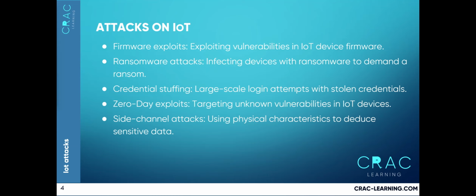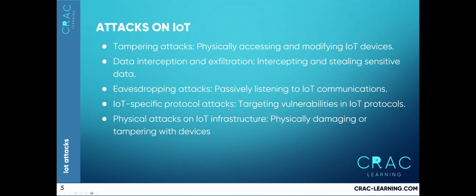Attackers use large-scale automated login attempts with stolen credentials to gain unauthorized access to IoT devices, leveraging weak or default passwords. Attackers target unknown vulnerabilities in IoT devices and exploit them before a fix is available, often causing significant damage. Attackers use information gained from physical characteristics, such as power consumption and electromagnetic emissions, to deduce sensitive data or cryptographic keys.